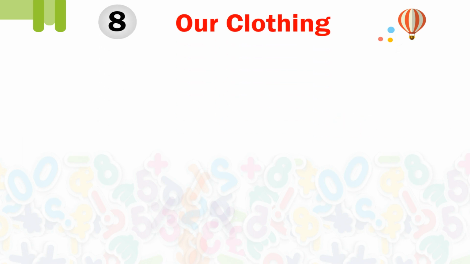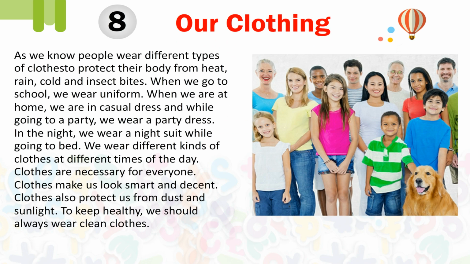Chapter 8. Our clothing. As we know, people wear different types of clothes to protect their body from heat, rain, cold, and insect bites. When we go to school, we wear uniform. When we are at home, we are in casual dress. And while going to a party, we wear a party dress. In the night, we wear a night suit while going to bed. We wear different kinds of clothes at different times of the day.